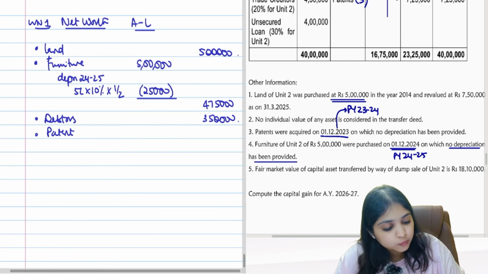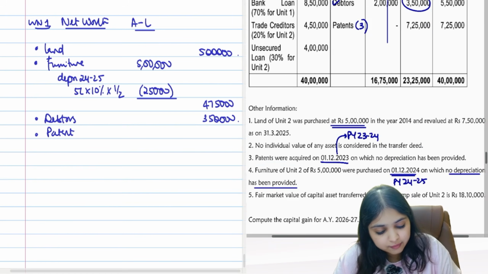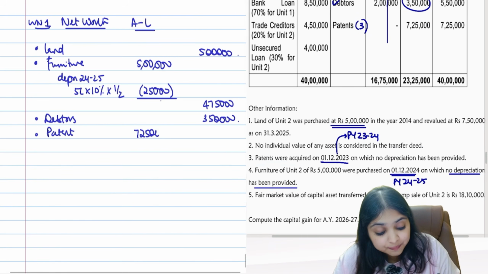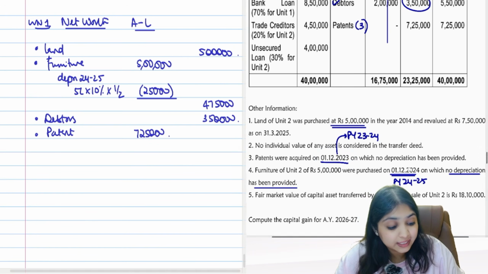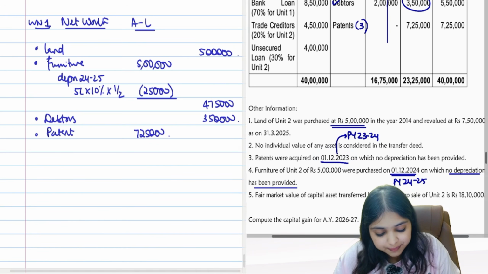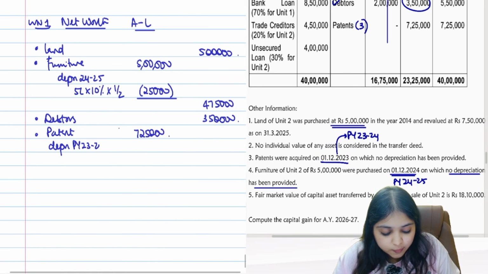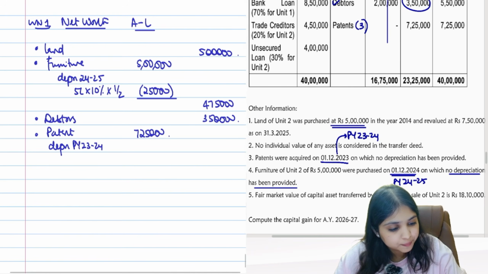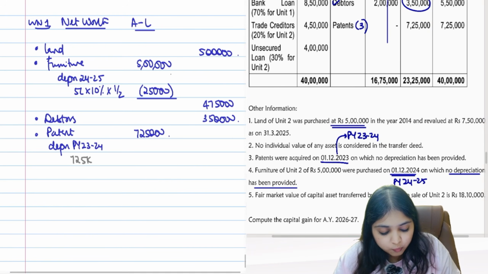So tell me, you purchased the patent for how much? Patent is for 7,25,000 rupees. You purchased it when? On 1st December 23. Since then you did not give depreciation. So what's your depreciation for 23-24? How will you calculate? You purchased it for 7,25,000. What's the depreciation rate? 25%.